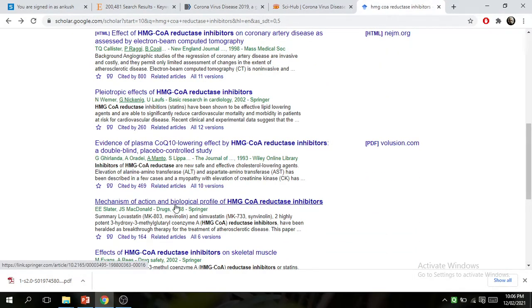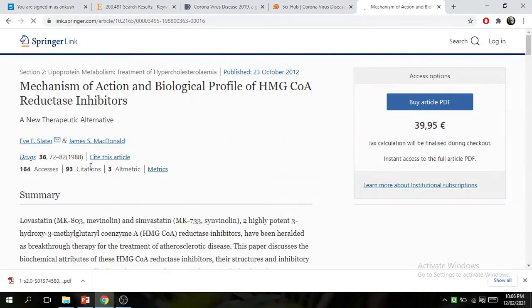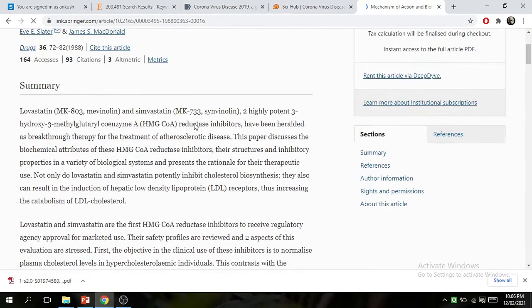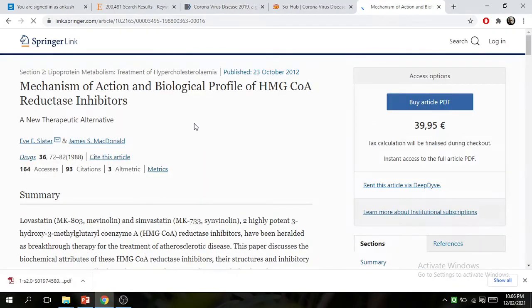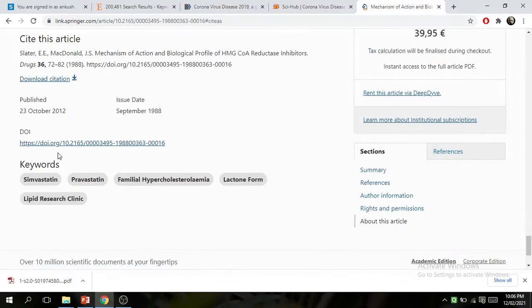Okay, Mechanism of action and biological profile of HMG CoA reductase inhibitor. Search and open it. After opening, this is Springer Link, Cite this article. Click it and select this DOI number.